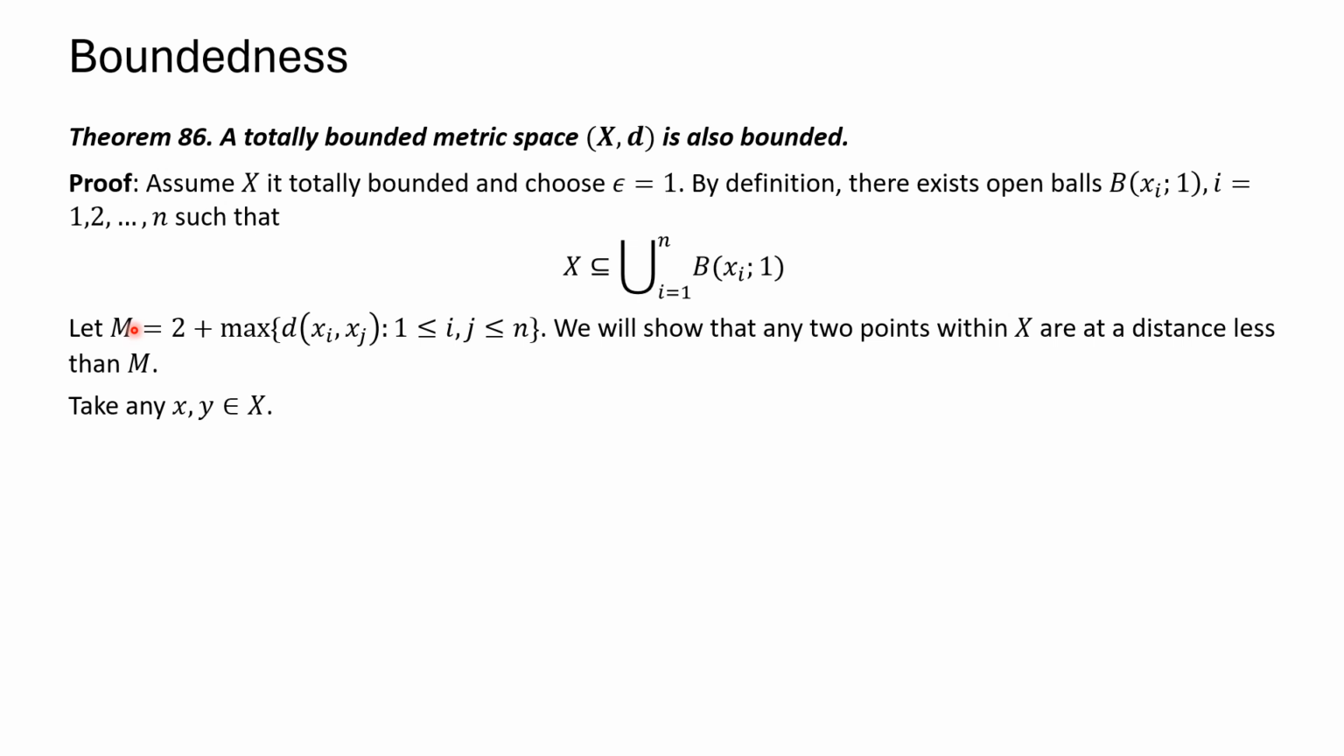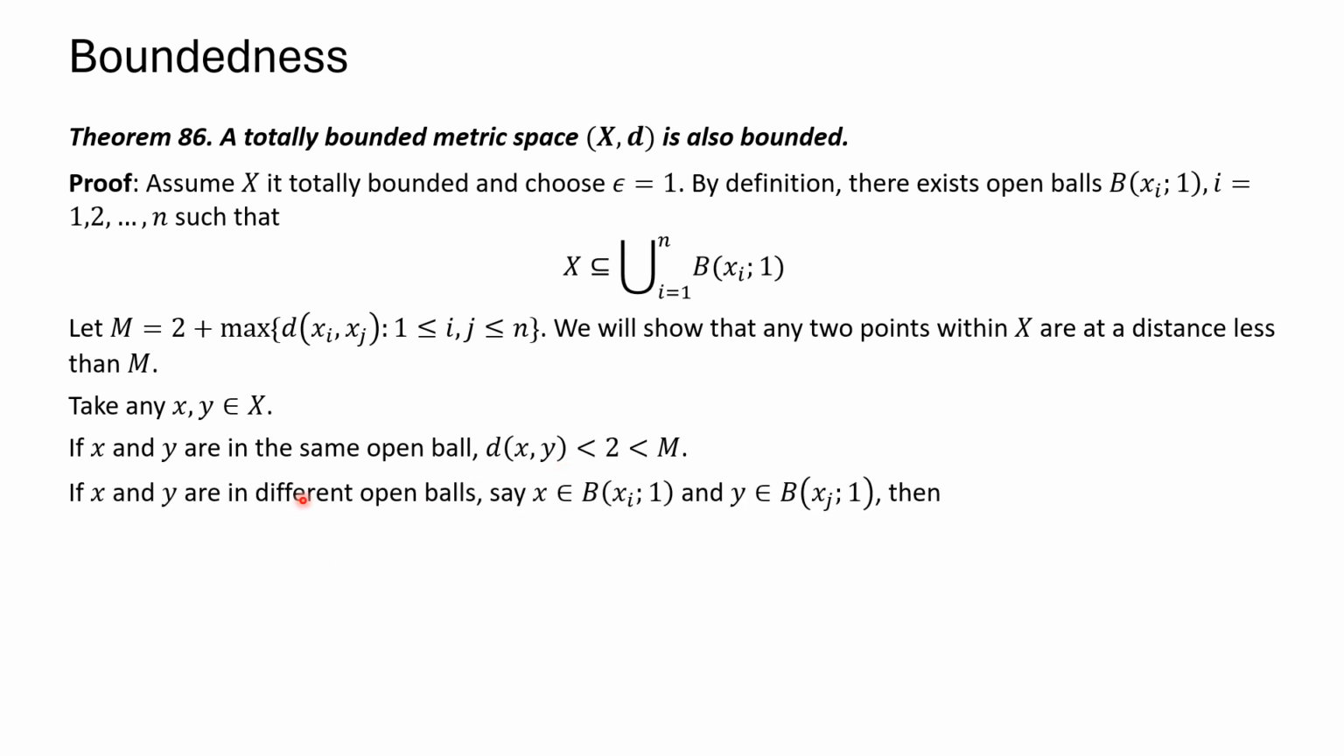If x and y are in X, then we have two cases. x and y are in the same open ball, in which case, since the open balls in this example have radius 1, but diameter 2, the distance between x and y is 2 at most.